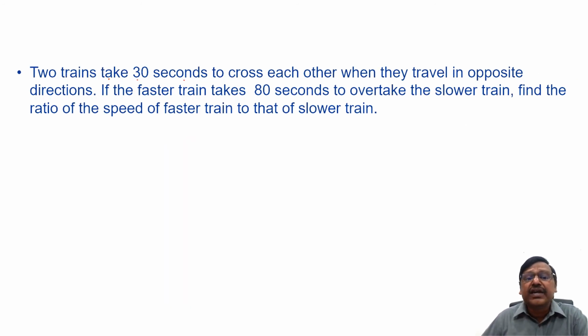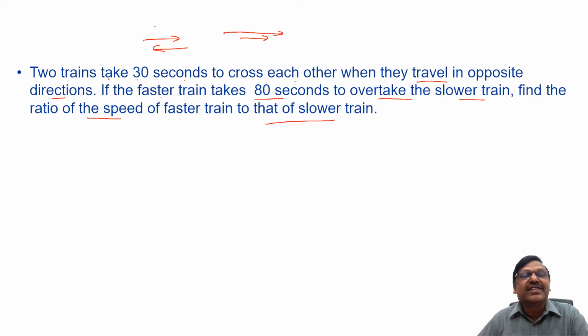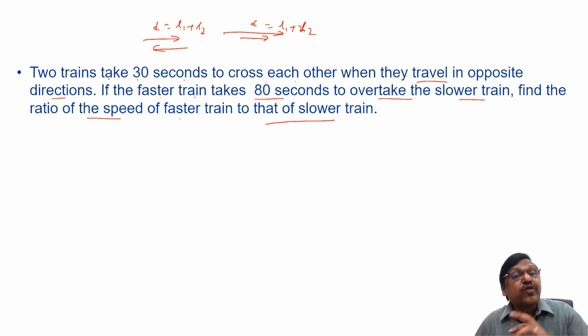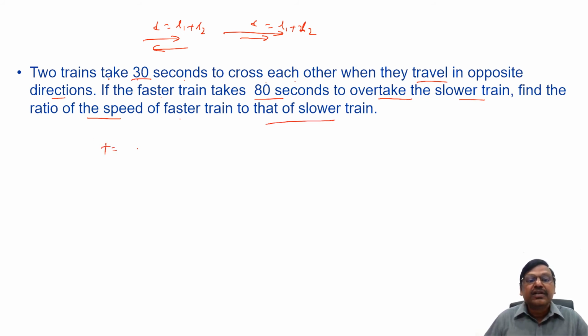Two trains take 30 seconds to cross each other when they travel in opposite direction. If the faster train takes 80 seconds to overtake the slower train, find the ratio of the speed of the faster train to the slower train. So when the two trains cross each other in opposite direction, or when one faster train overtakes the slower train, in both cases the distance traveled is the same, that is the length of both trains. So hence here the distance is same. When the distance is same, what is the relation between speed and time? They are inverse relation. What is the ratio of the time I have? So the ratio of the time I have is 30 is to 80, that is 3 is to 8.